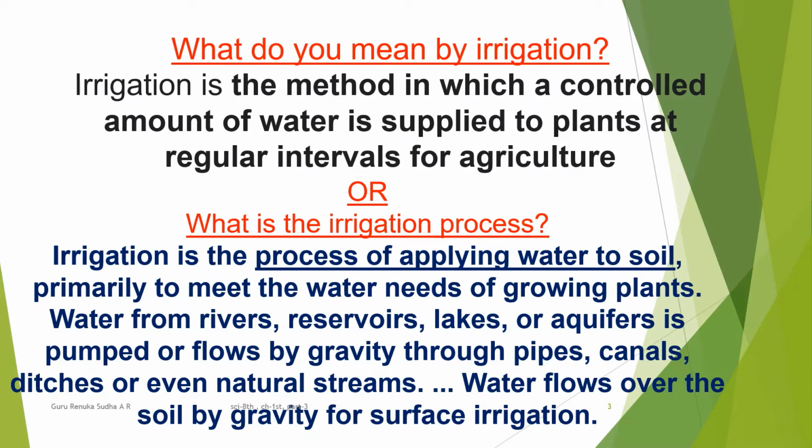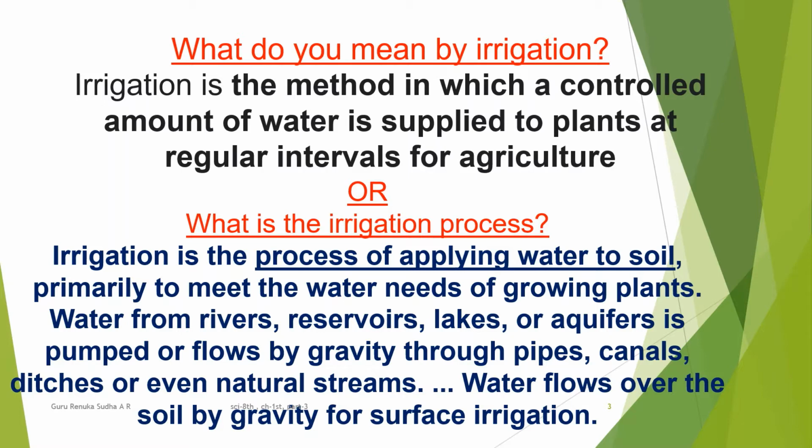So while answering this question, what is irrigation, the process of irrigation, you also come to know about the sources of irrigation. Suppose they ask you to mention the sources of irrigation, you have to mention rivers, reservoirs, lakes, or aquifers.